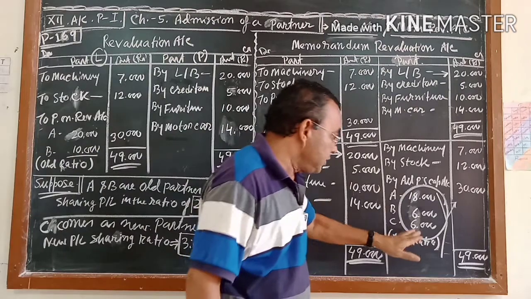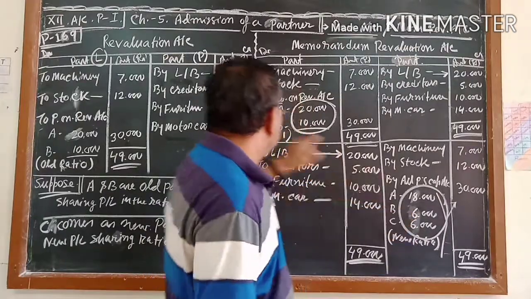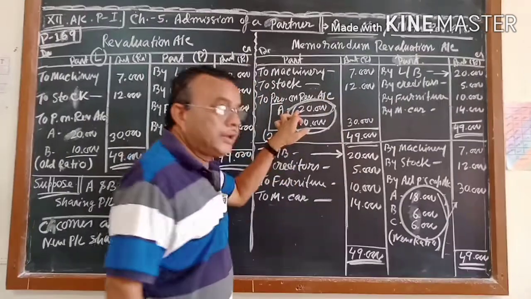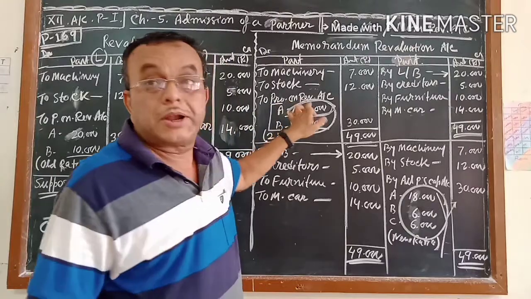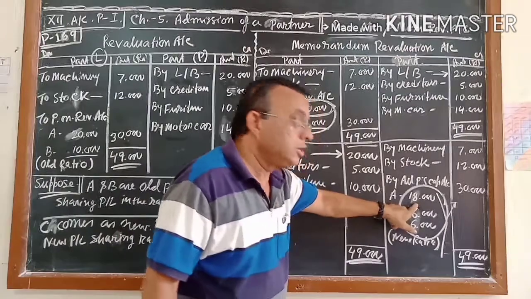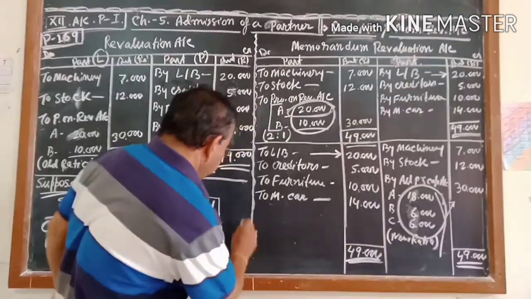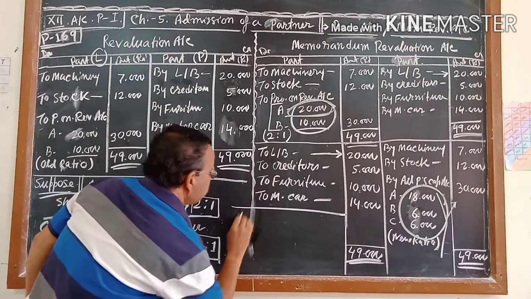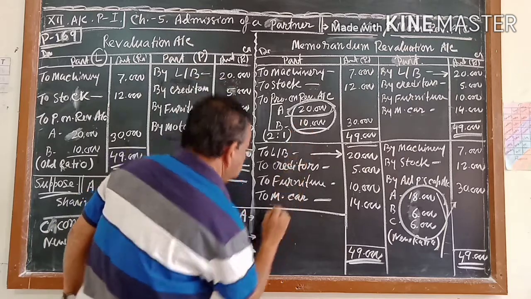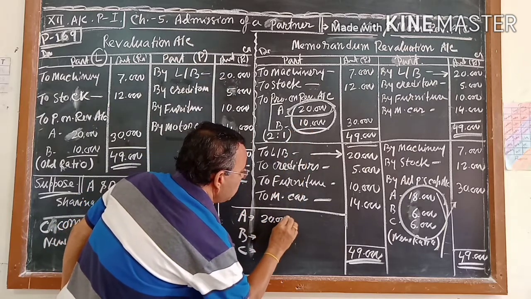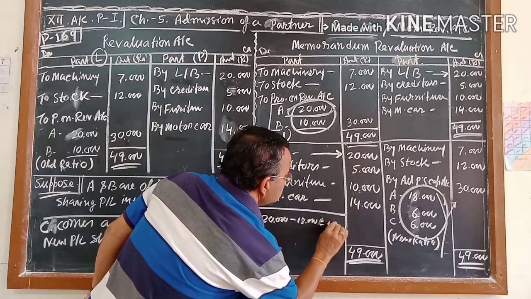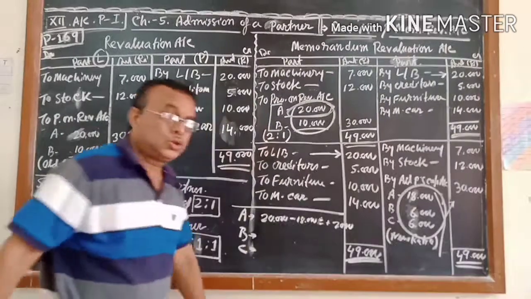Here you see the question is there that A's capital account at the beginning was credited, though we wrote it on the debit side. A's capital account was credited by 20 and debited by 18. That means the net result, if you see A, B and C, A's capital was credited plus 20 and debited 18, so the result is plus 2, credited by 2.